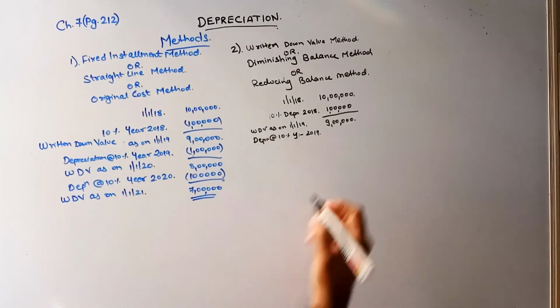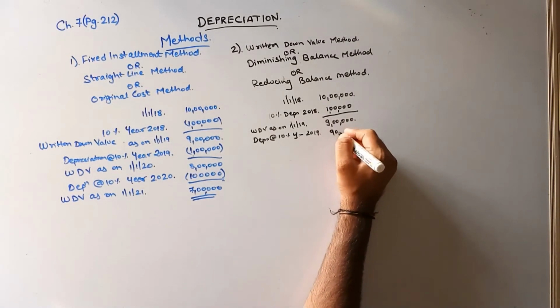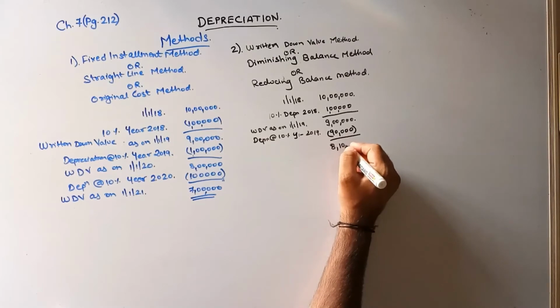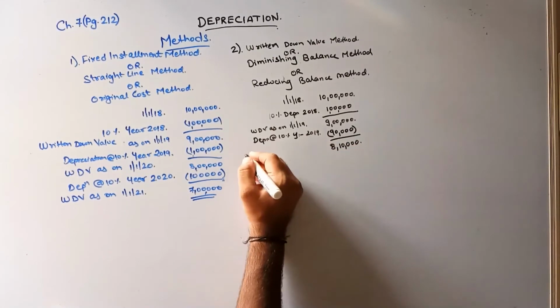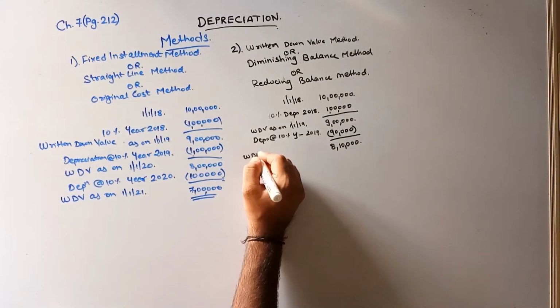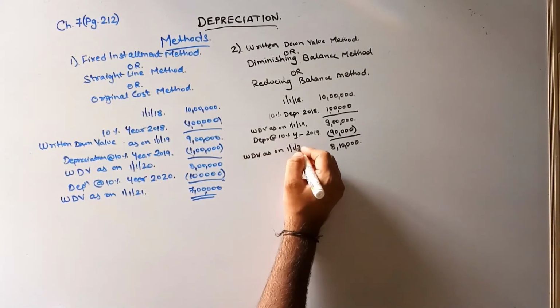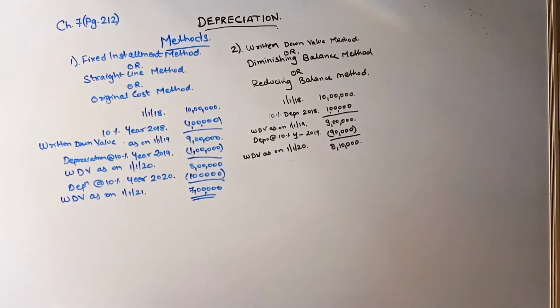So you will charge depreciation on 9 lakhs at the rate of 10%, which comes to 90,000. You get a value of 8 lakhs 10,000. This is nothing but my written down value as on 1/1/20. Any doubts?